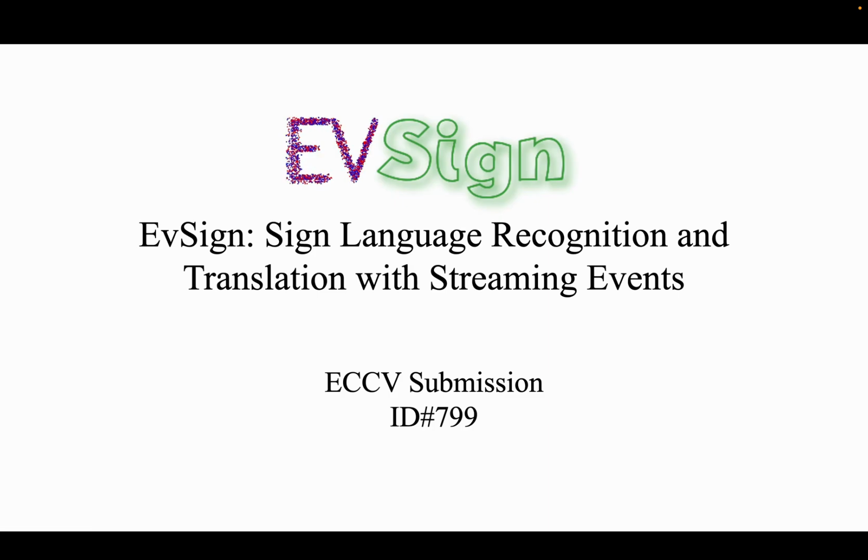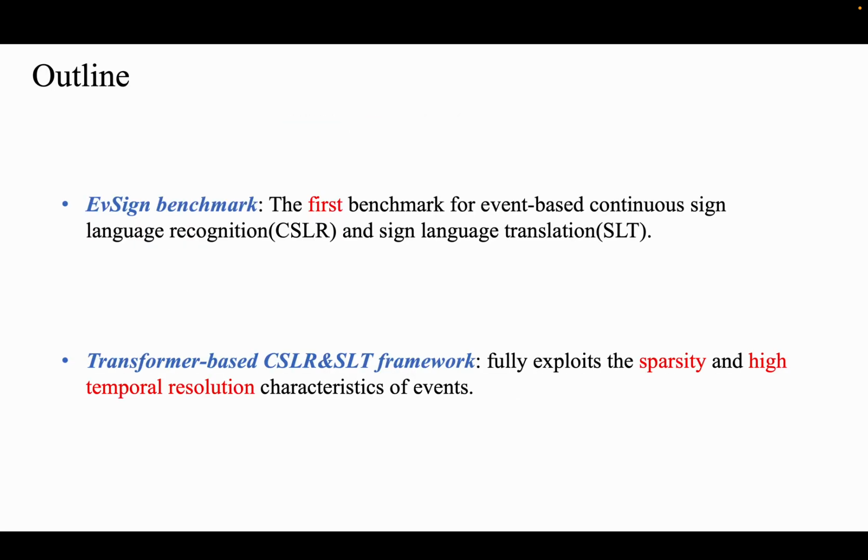Here is the supplementary video for our ECCV submission 799, titled EvSign, Sign Language Recognition and Translation with Streaming Events. Two contributions are summarized in our paper. First, we release the EvSign benchmark, which is the first benchmark for event-based continuous sign language recognition and sign language translation. It provides sufficient corpus with large-scale vocabulary size and can boost the development of event-based sign language tasks.